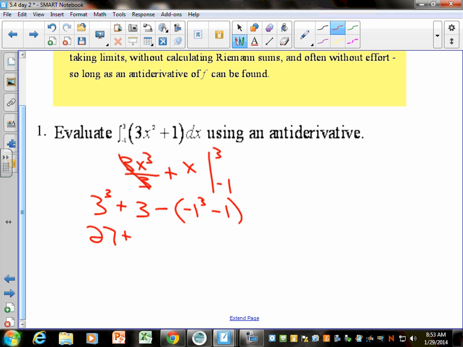This is 27 plus 3 minus -1 minus 1, which would be 30 minus -2, which would be 32. Yes?